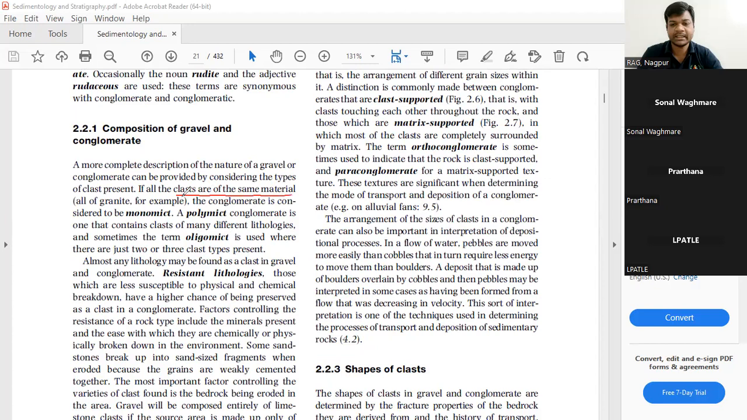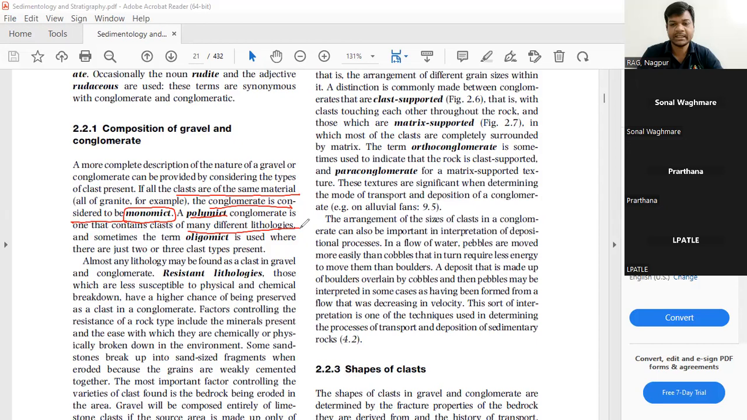So if all the clasts are of the same material, similar kinds of clasts are present, then the conglomerate is considered to be monomict. What is monomict? Monomict is a conglomerate which contains particles of the same material. Then polymict is a conglomerate which contains many different lithologies.